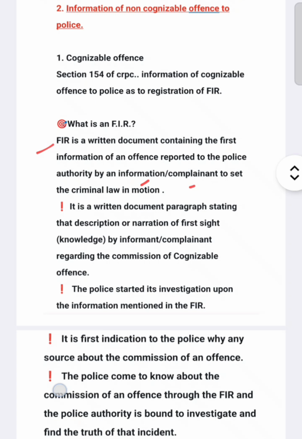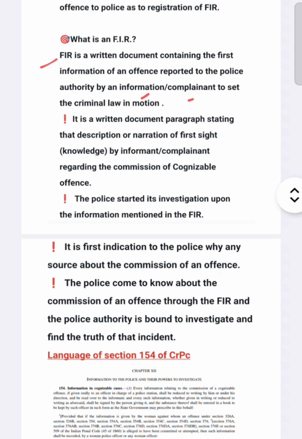Second, it is a written document stating the description or narration of first sight or knowledge by the informant or complainant.